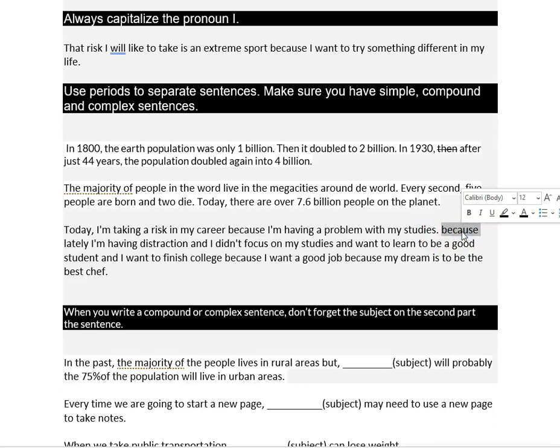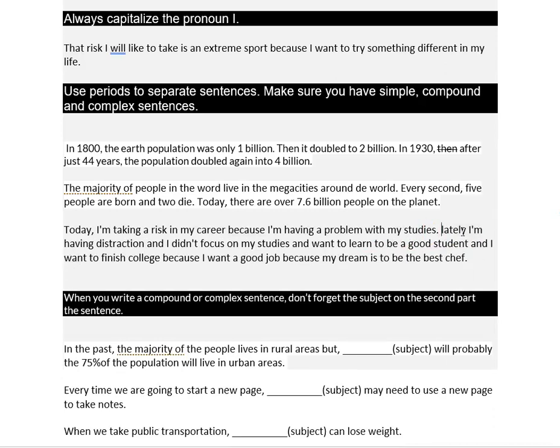I cannot use because again. I just need to say, lately, I'm having distraction and I didn't focus on my studies. Stop. You already used one connector. Stop right here. Then you need to have a subject. I want to learn to be a good student and I want to finish college.